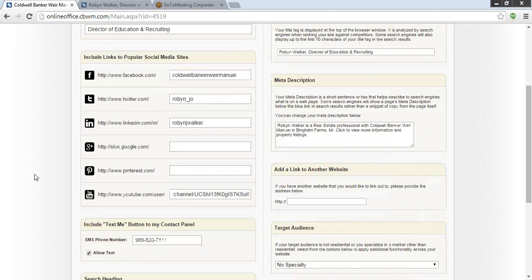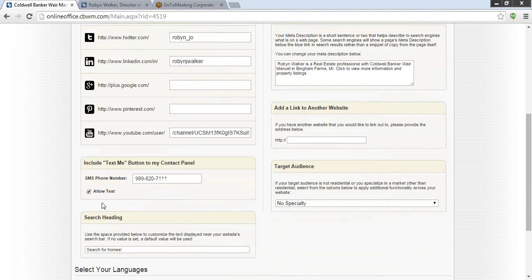Pretty simple. The only other thing that I'm going to tell you is LinkedIn was a little bit difficult. If you were in LinkedIn first, you have to customize your link for LinkedIn. And I will send everybody that's on the webinar today those instructions after the webinar is done, so that you don't fumble around with that like I did when I first was trying to link my LinkedIn page to my Coldwell Banker page.